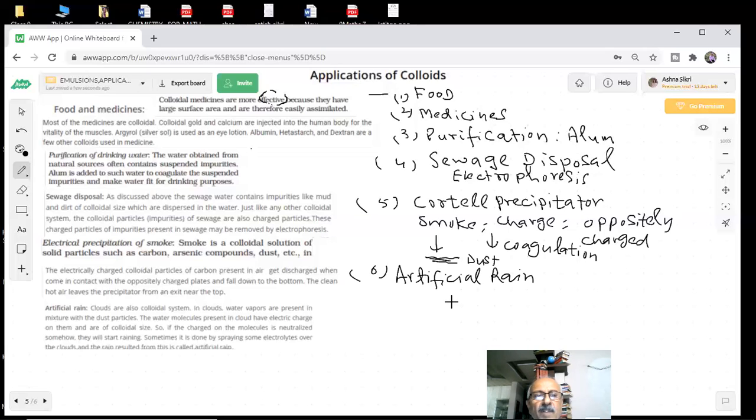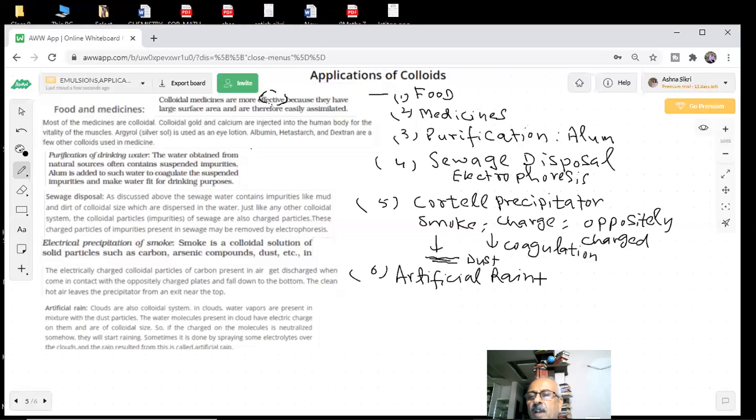In clouds, water vapors are present, mixed with dust particles. The water molecules present in the cloud have electric charge on them. So if the charge on the molecules is neutralized, they will start raining. Spraying of electrolytes is done over the clouds, and the rain will start falling.